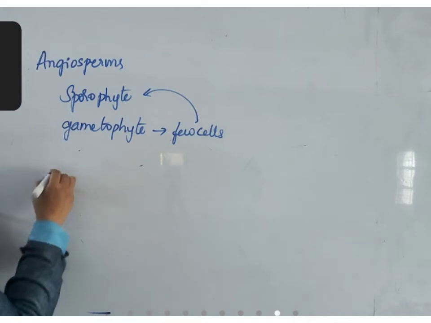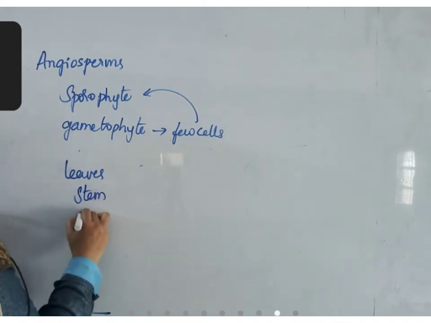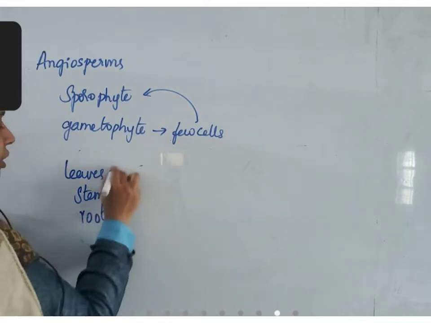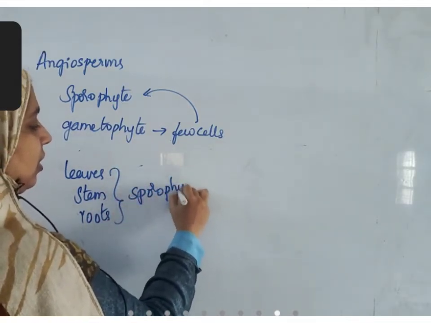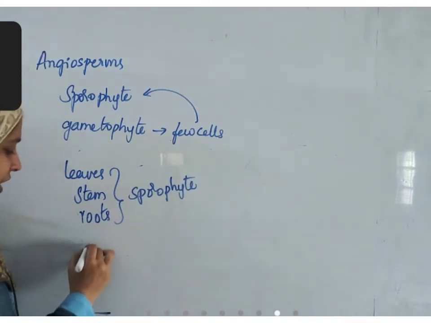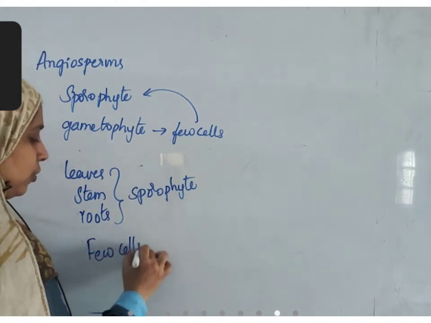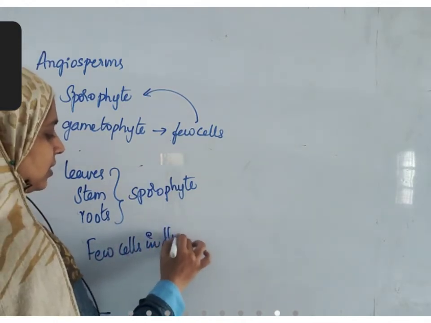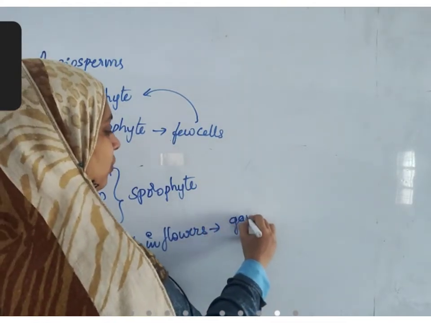The remaining part of the plant, leaves, stem, roots, all these are sporophytes. And male and female gametophytes are restricted to few cells in flowers. Few cells in flowers are forming male and female gametophytes.